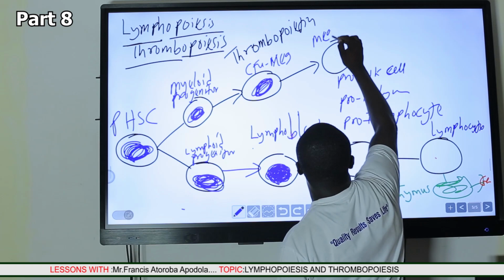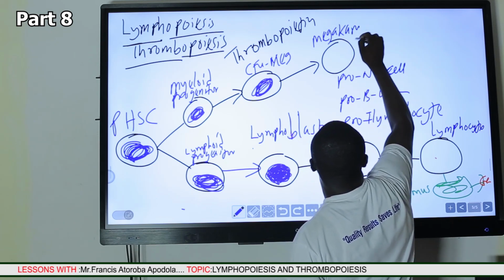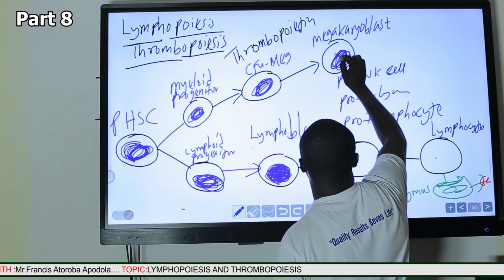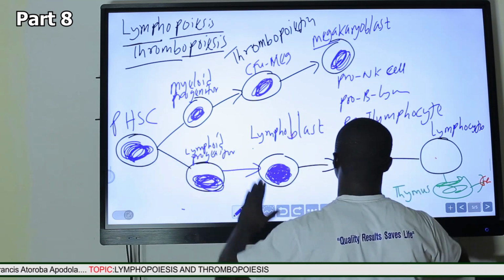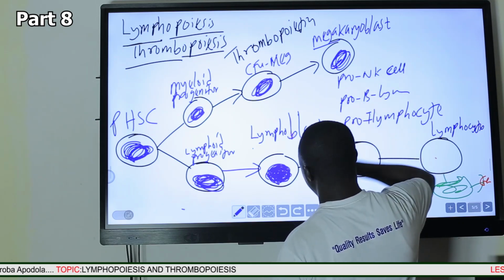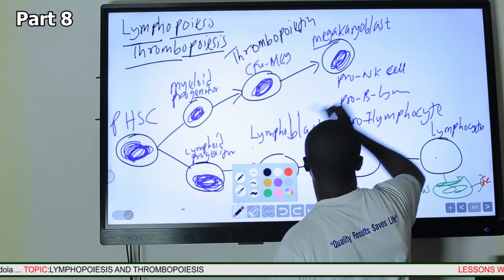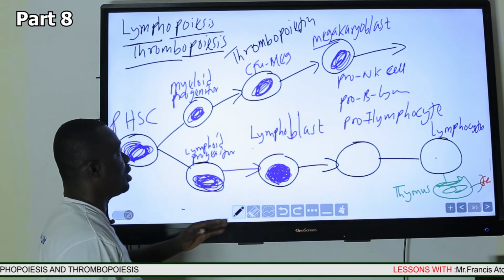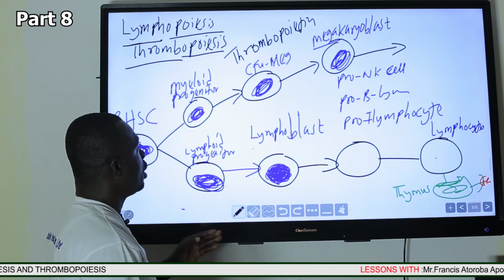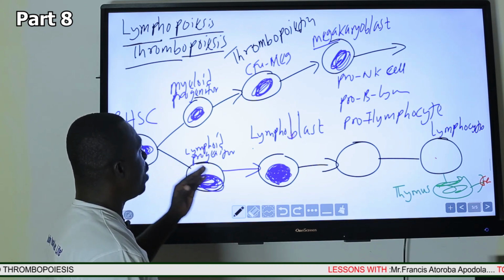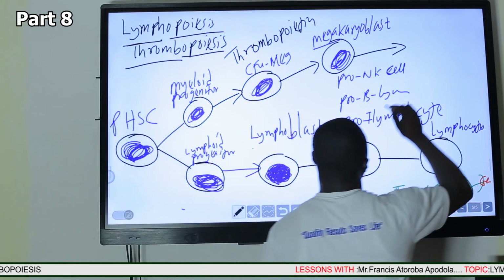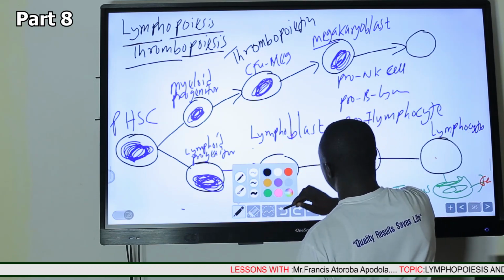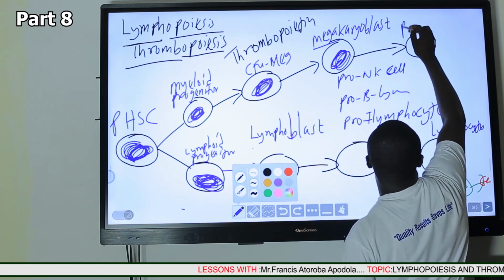Megakaryoblast, a very large cell. Mega means something large, very large. From the megakaryoblast, the next stage will be the pro-megakaryocyte.